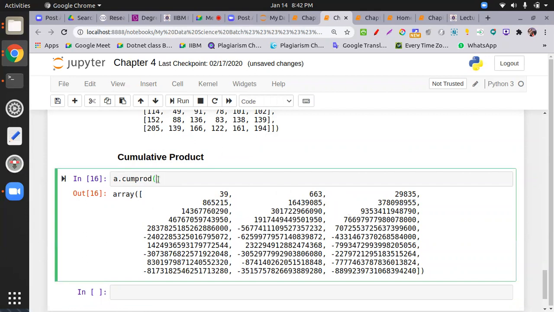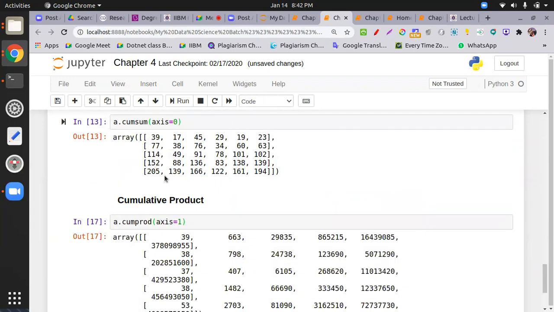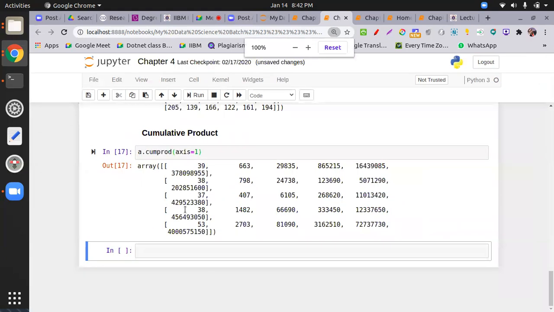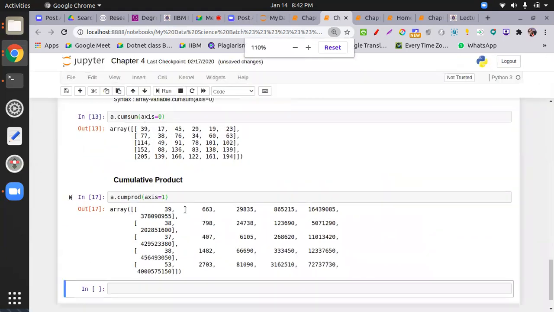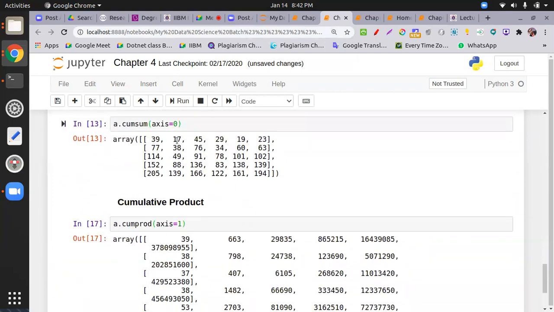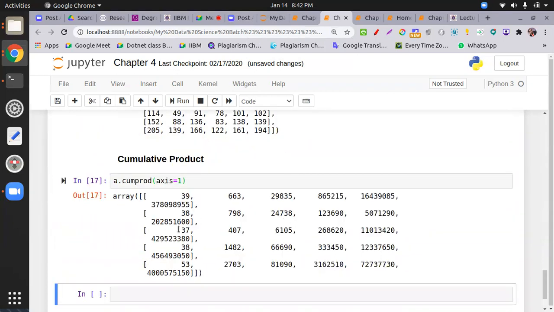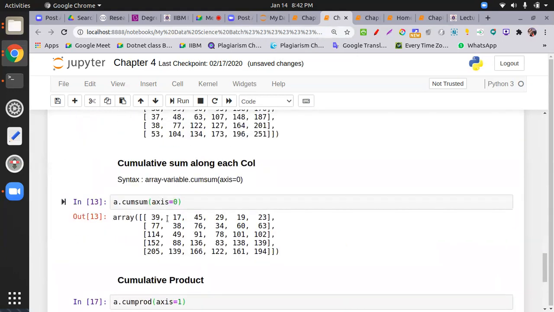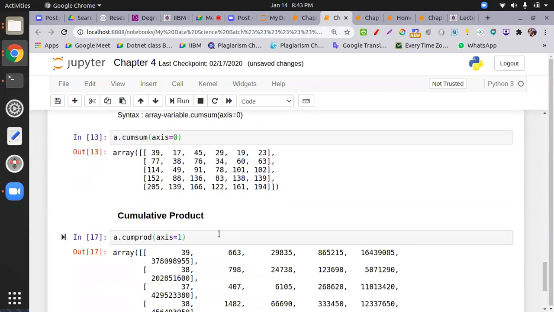We cannot map this one, so better you take axis equal to 1, so you can map this one. It is a very big number. Let me just minimize it. No, nothing happened. The product is very high because we are multiplying these, so you get a huge number. So I can't map this or check this one. Better you map this sum also. This is a big number.